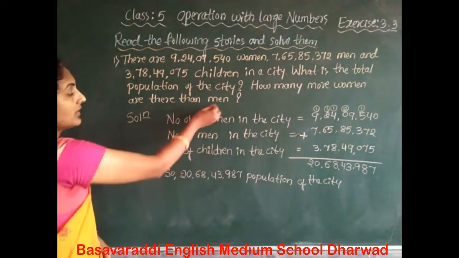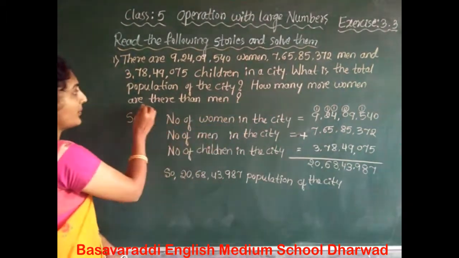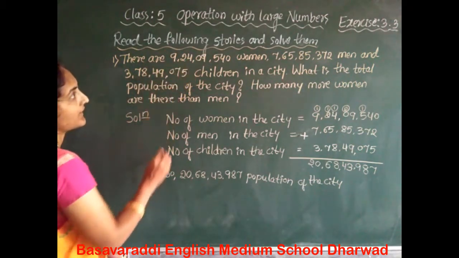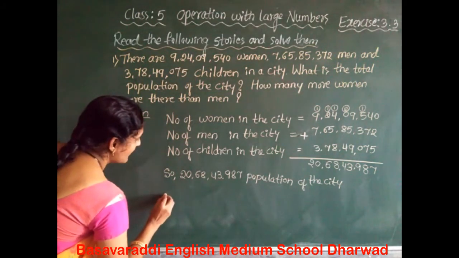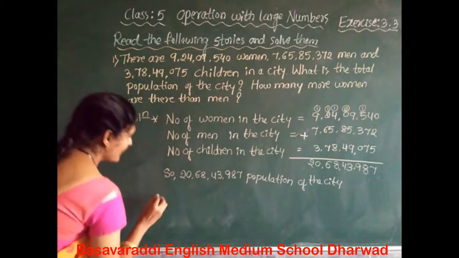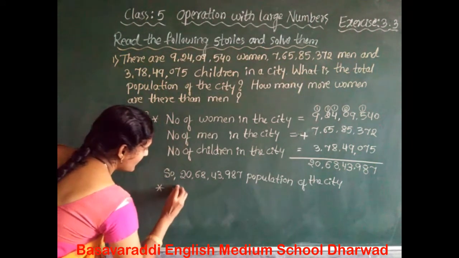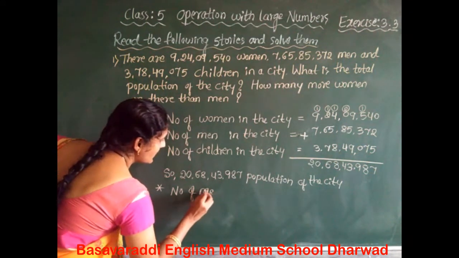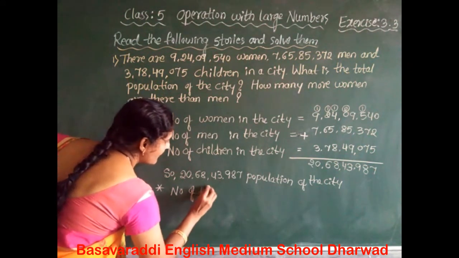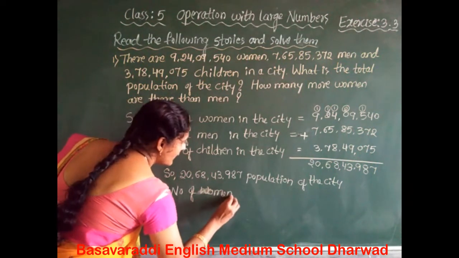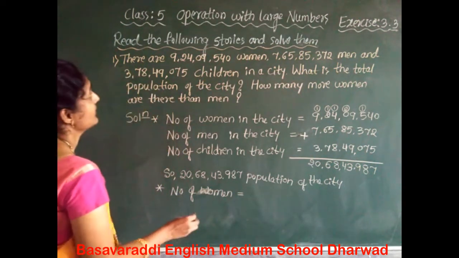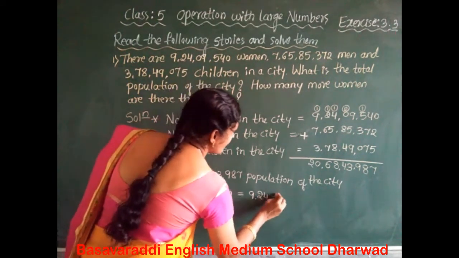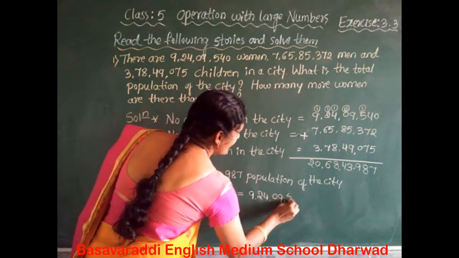Go to the next question. How many more women are there than men? The number of women, how much is it? The number of women, 9 crore 24 lakh 9,540.